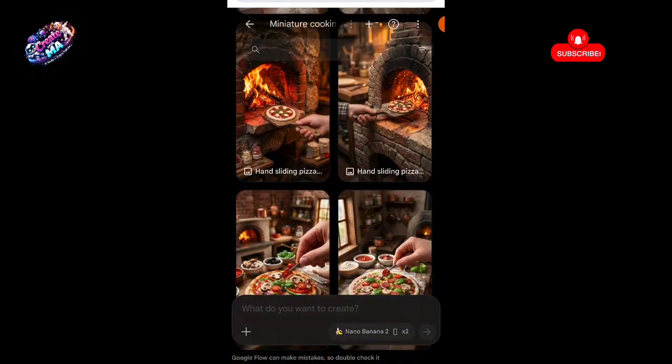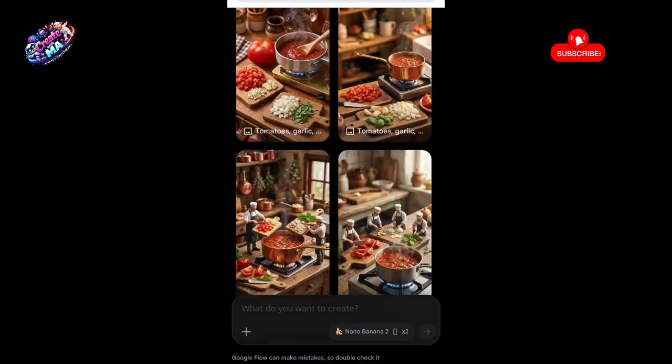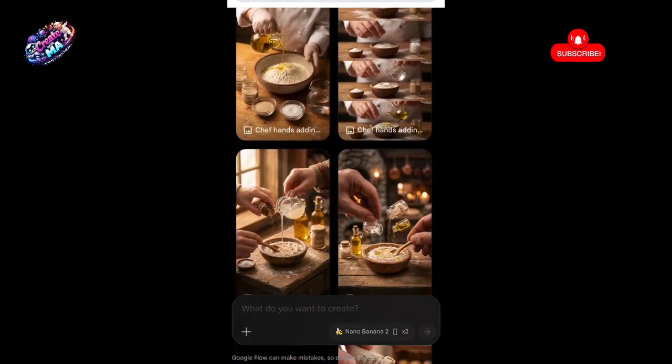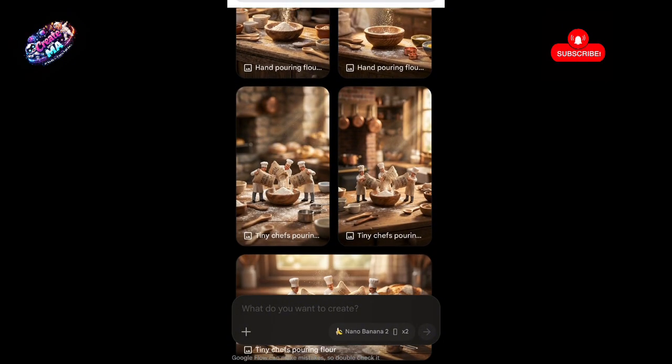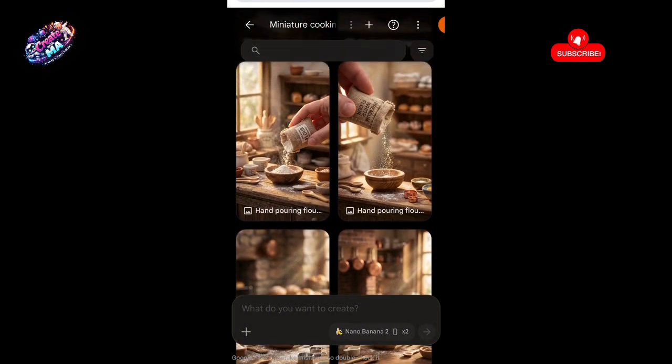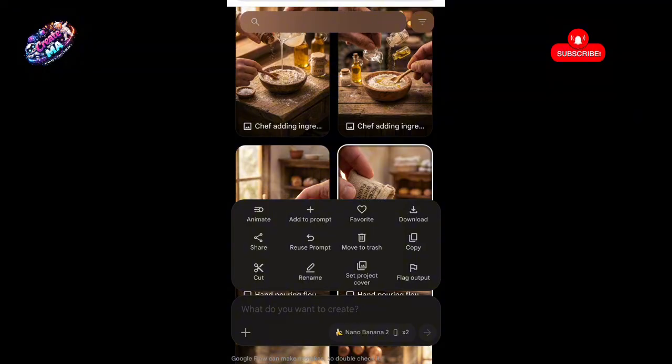After copying, we go to our first image, which is the flour. So we have to animate it, we have to shake the hand, we have to make the hand move and all of that. That's why I don't like downloading before animating: you just get confused about which image to pick because they are amazing. So you long press on the one you like, and you can see the animation button there. So you click on animate.